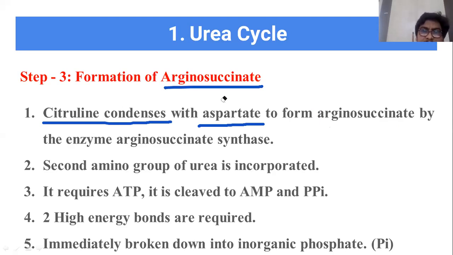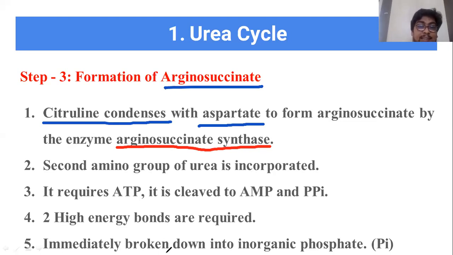Now, for this reaction to take place, we need an enzyme. That enzyme name is arginosuccinate synthase. So this enzyme is responsible for the production of arginosuccinate from the condensation of citrulline and aspartic acid. Okay. Now, another important thing is, during this reaction, what is happening?